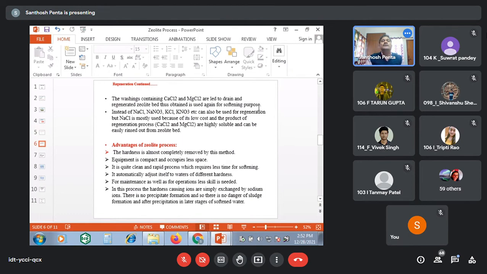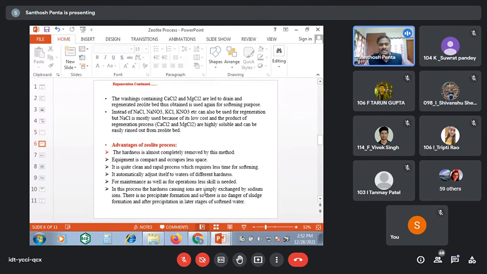These are the regeneration steps. What are the advantages? Yes, there are a number of advantages. Hardness is almost completely removed by this method. The equipment is compact and occupies less space. That means it is simple equipment, and a skilled person is not required. An ordinary person can also operate the equipment. Less skill is needed for maintenance as well as for operations.